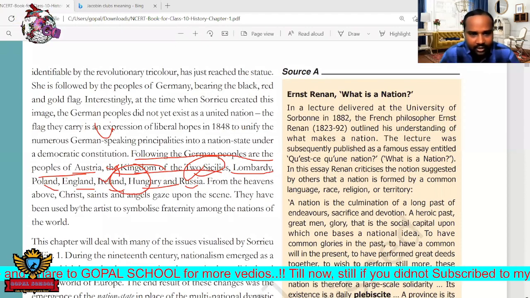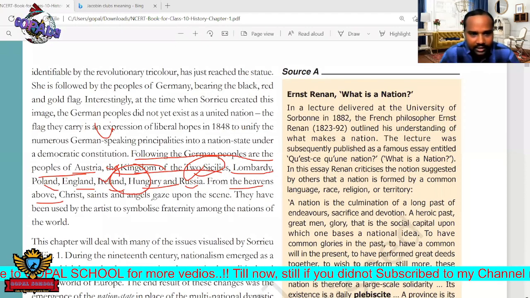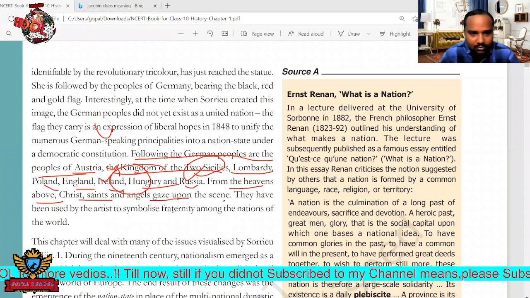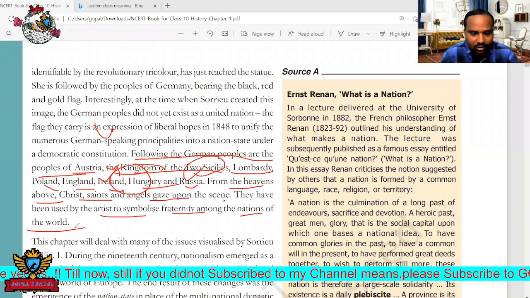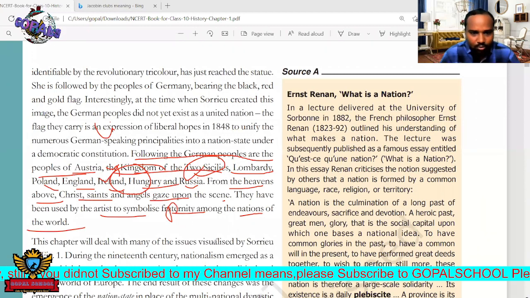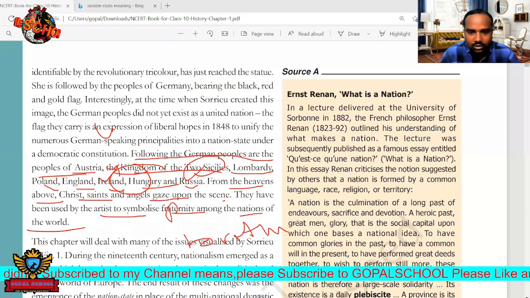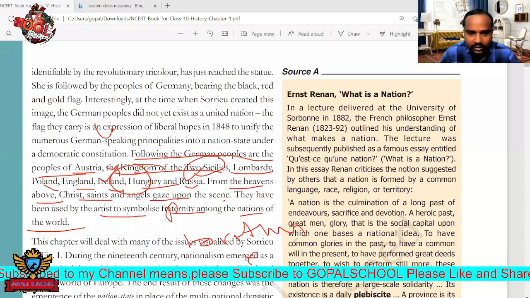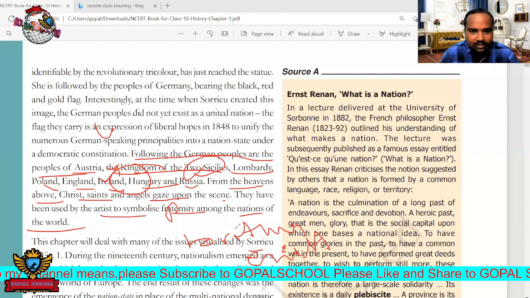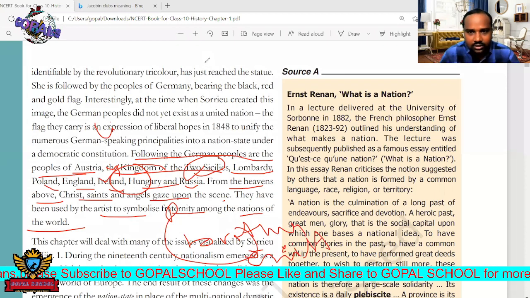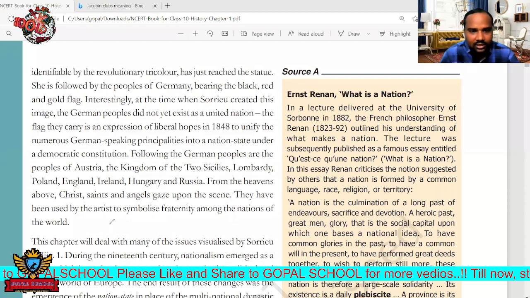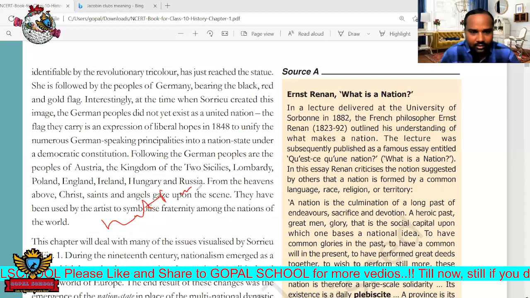Next, from heaven above, the Christ, saint, and angels gaze upon the scene. The artist has used them to symbolize fraternity among the nations of the world. Fraternity is nothing but what? They must maintain some brotherhood. All the nations should exist together like brothers. That is the symbol. In this way, Frederic Sorrieu has shown the feelings of nationalism in this picture.